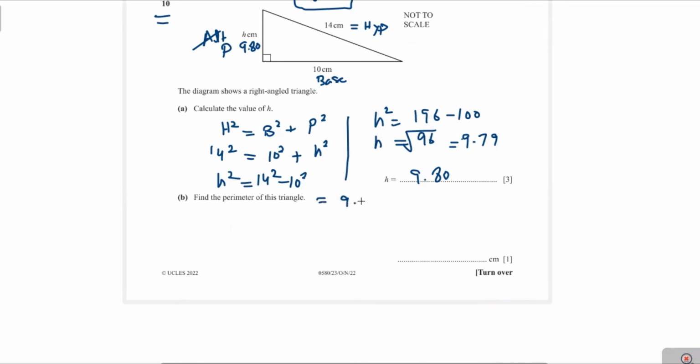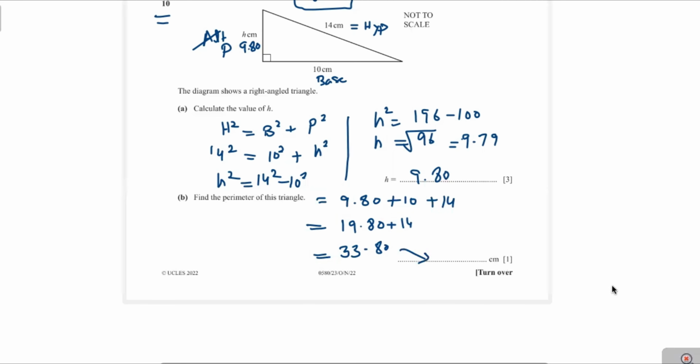Therefore, 9.8 plus 10 plus 14, and that will be equal to 19.80 plus 14, and that will be equal to 33.80. This is the answer.